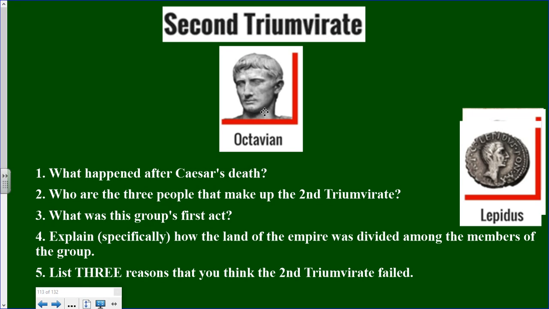Now Octavian is the only one left, and you're going to see coming up here very soon that he is very similar to Julius Caesar, and he actually goes a little bit further. So he is now going to be the emperor, the overall ruler of Rome. So he very quickly has stepped into the role of what Julius Caesar had just become.